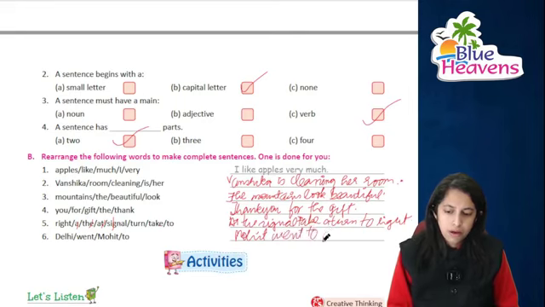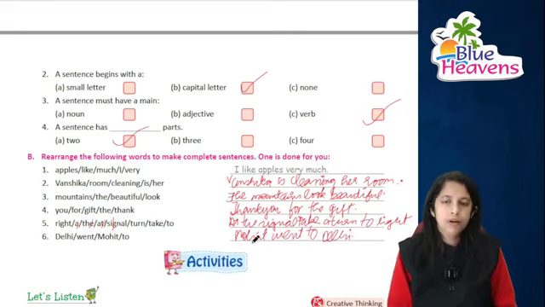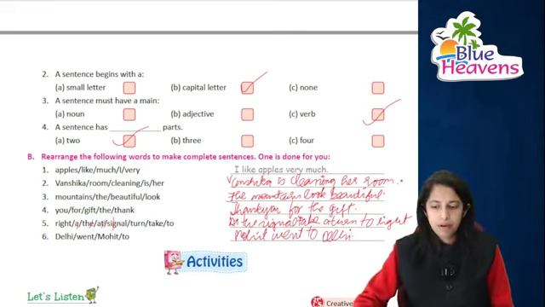तो मोहित went to Delhi. अब हम देख सकते हैं दिल्ली प्रॉपर नाउन है इसलिए कैपिटल आया है, और मोहित भी एक प्रॉपर नाउन है इसलिए एम कैपिटल आया है. बाकी we have to put the full stops at the end and we have to begin with a capital letter. So that was all about sentences, and I hope you all understood this, and please revise this concept.